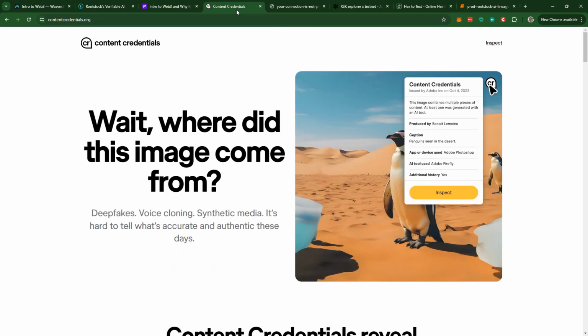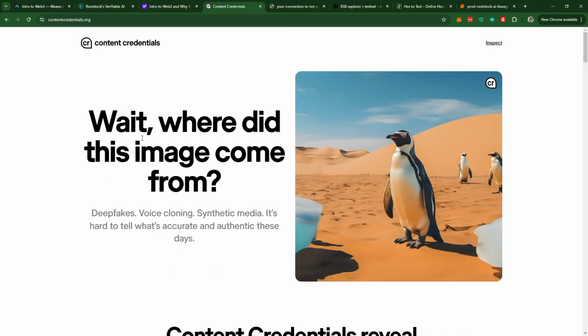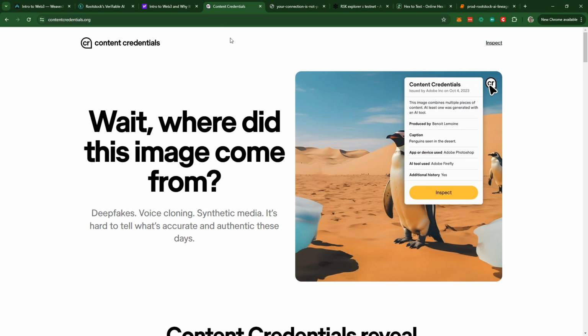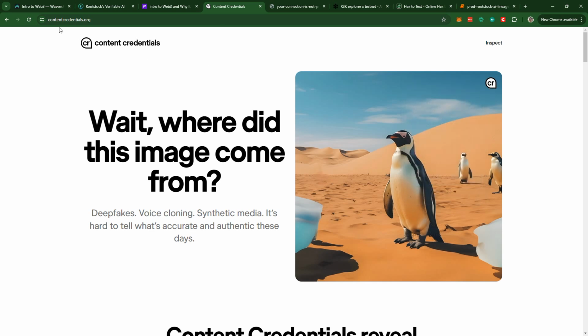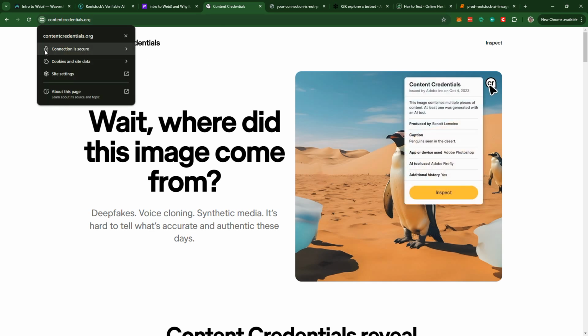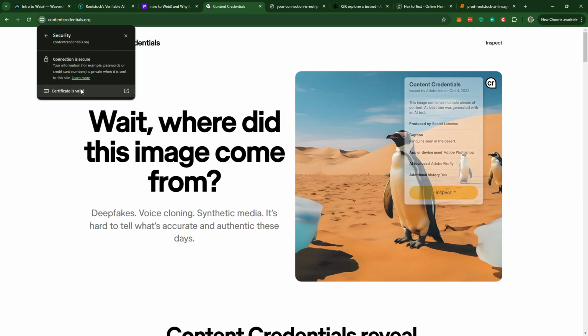Now, this is the standard that is being designed as seamless and unobtrusive. And the idea behind these certificates is that they're the same thing as what your browser is using to actually show that this is a secure website, right?